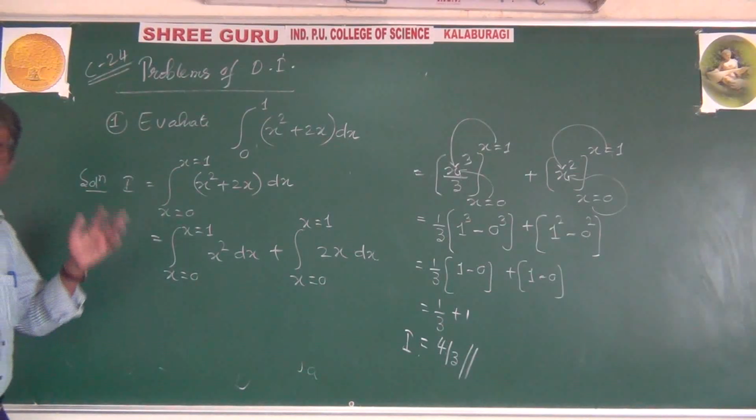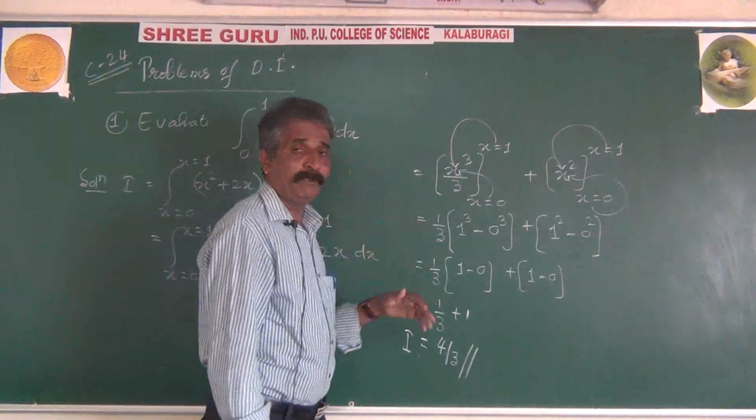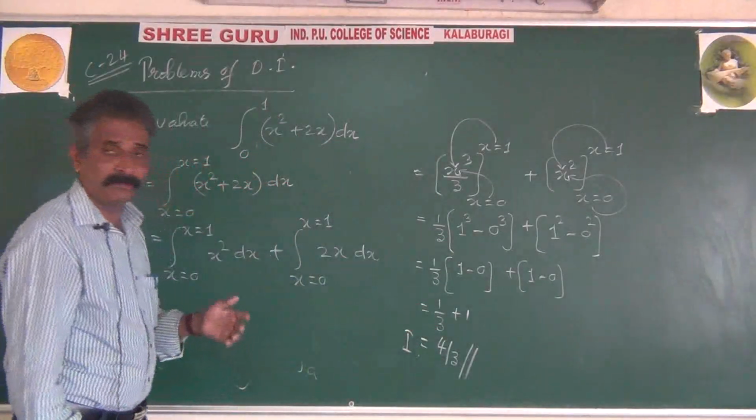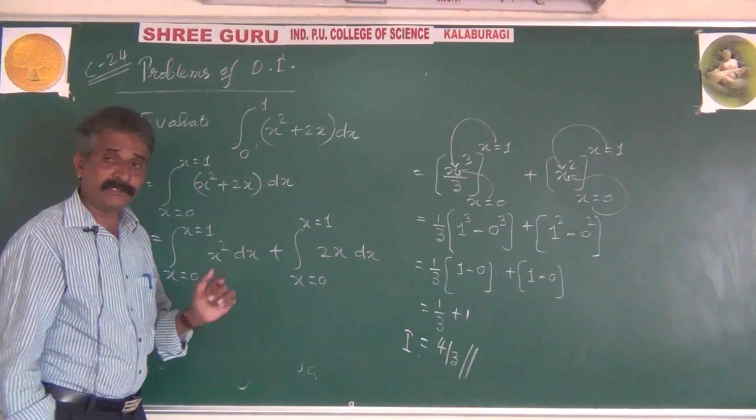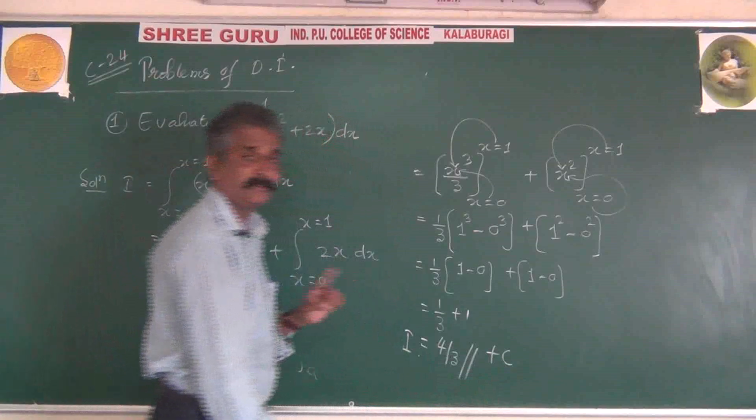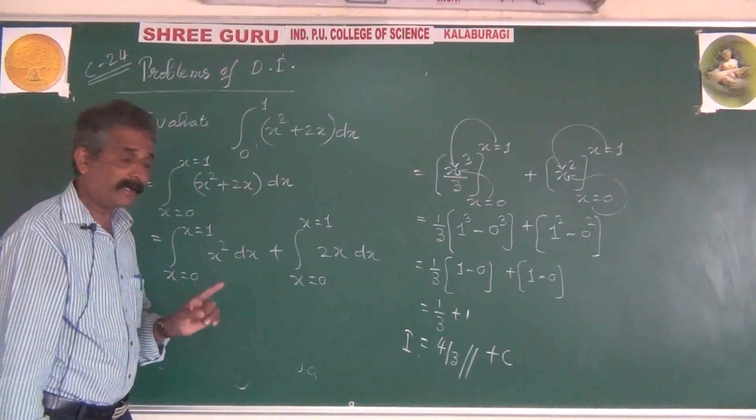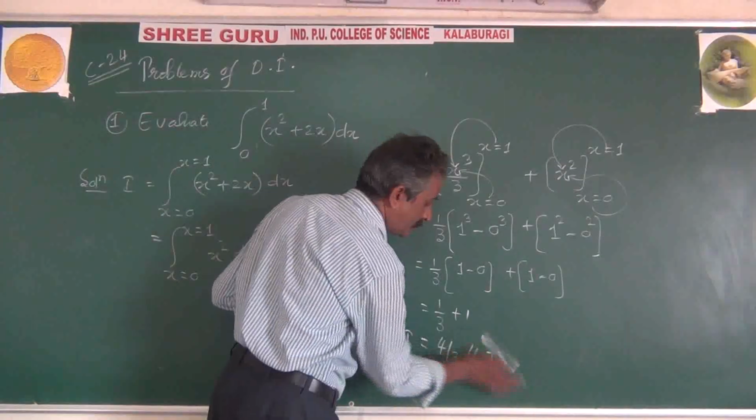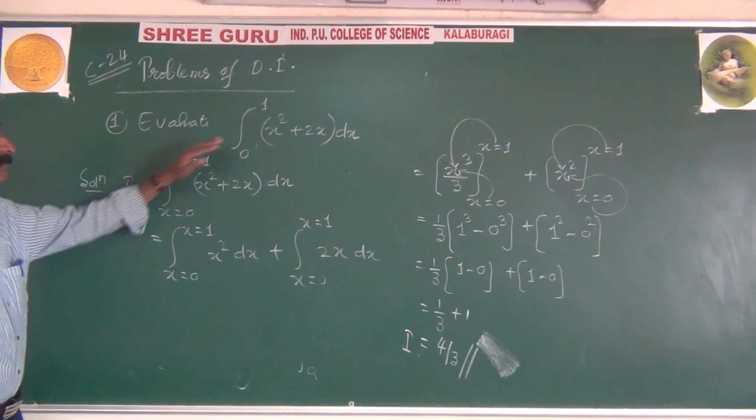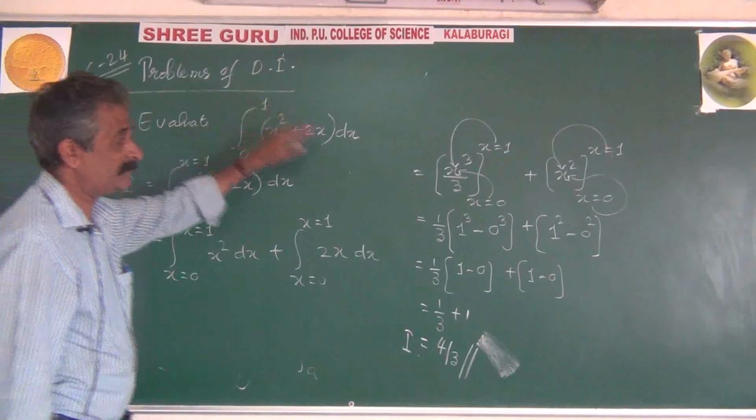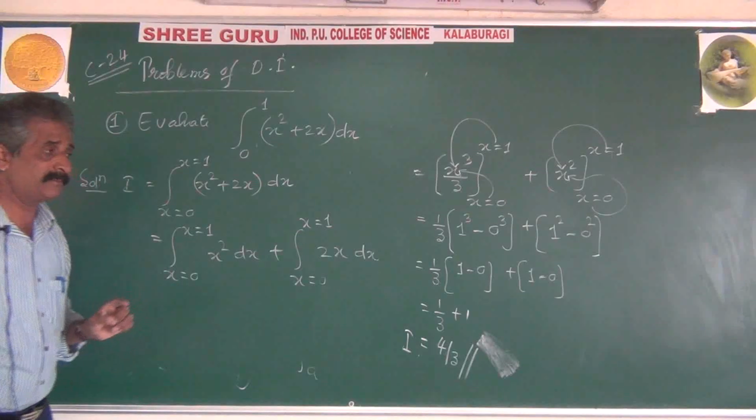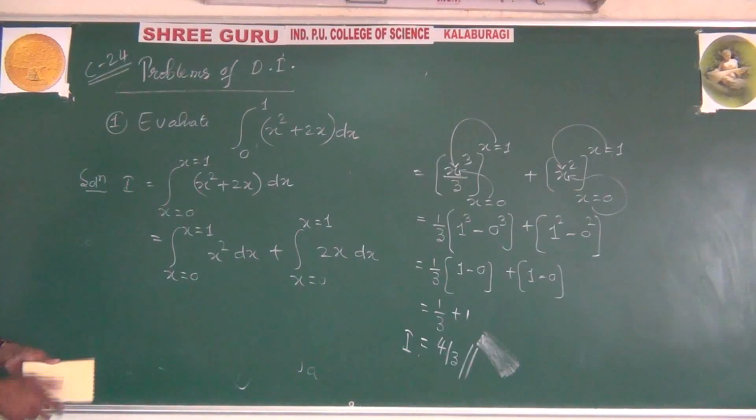Now another very important point to be kept in mind: because of some earlier problems, a large number of problems we have done, because of that habit, suddenly our mind will react towards adding constancy. But warning, don't add constancy because we are with a definite integral. If you don't have limits, definitely must add constancy. Because of limits, don't add constancy. Next problem.